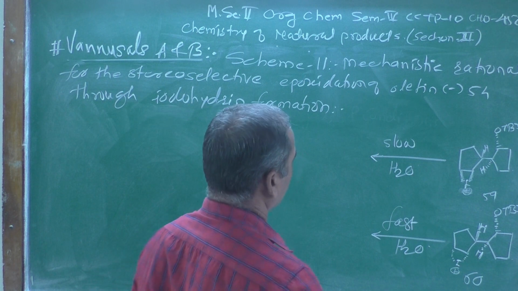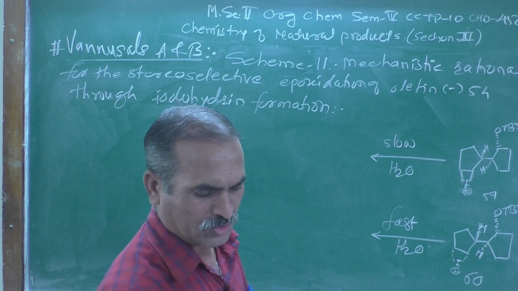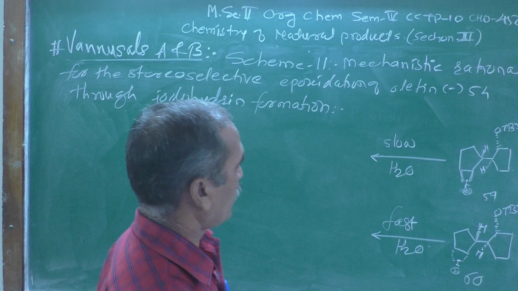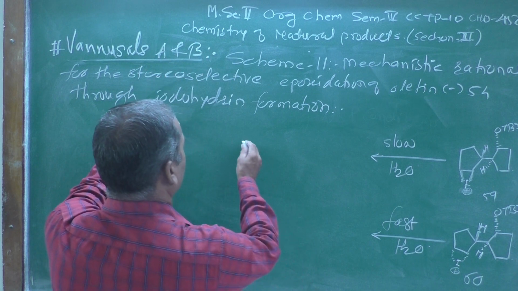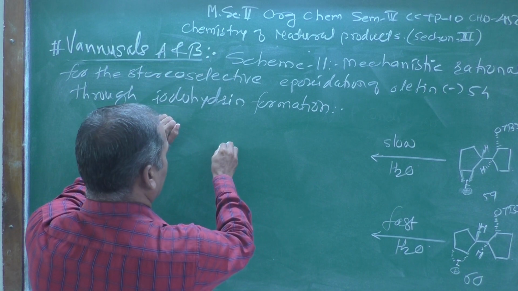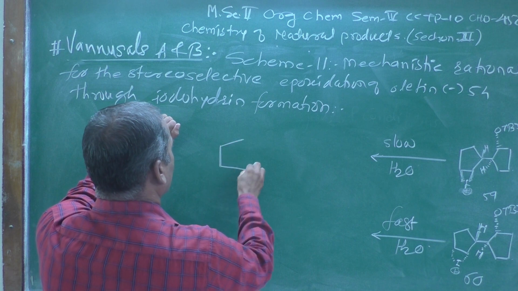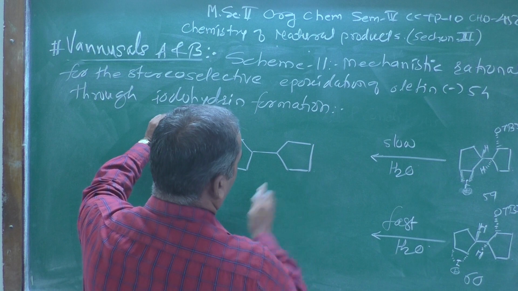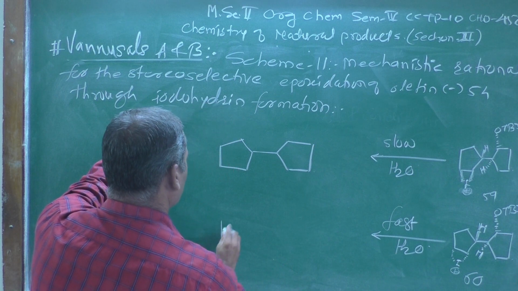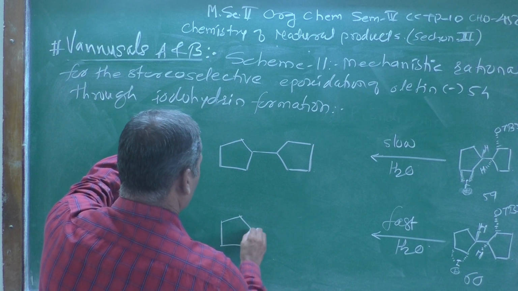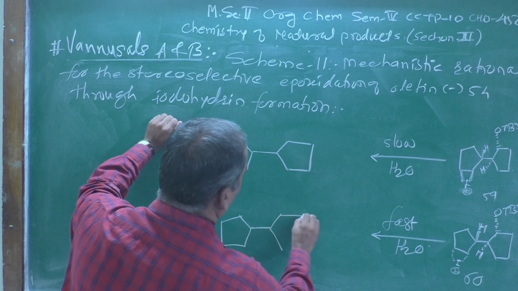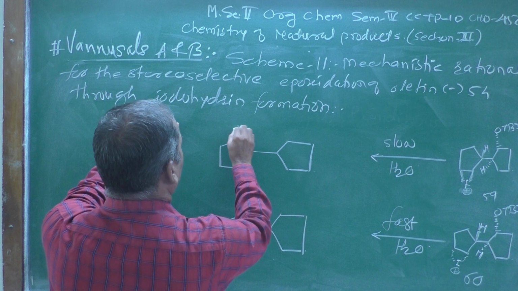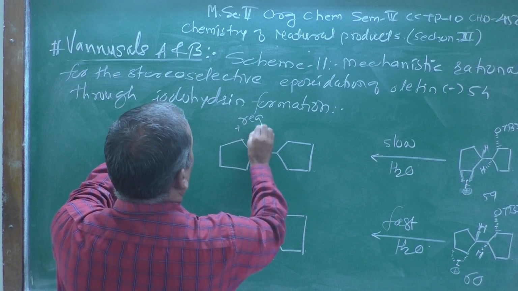And in addition to that, what do you get over here? You are going to get the product. Let me draw once again those products over here. So I am showing those products, both the products here properly you can observe, and here plus regioisomer.